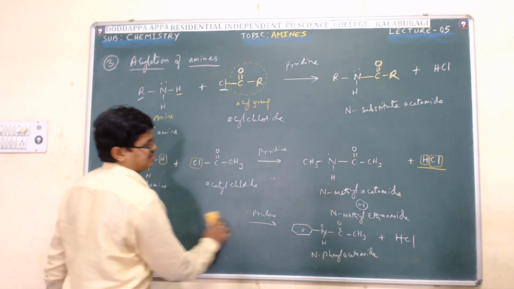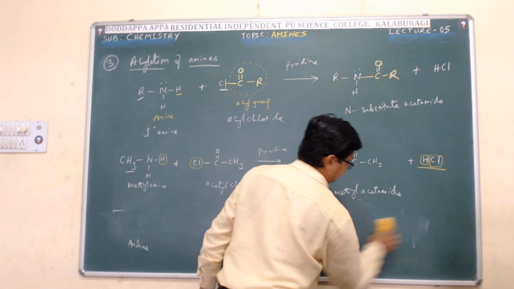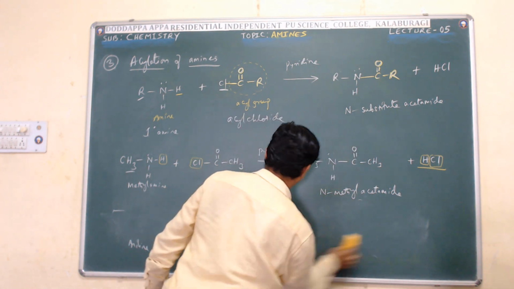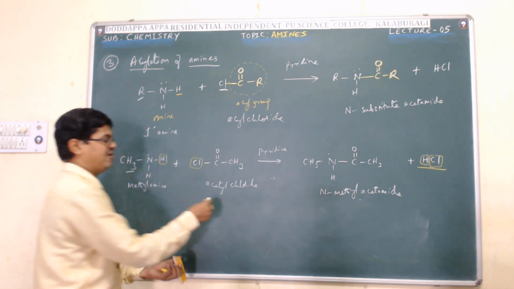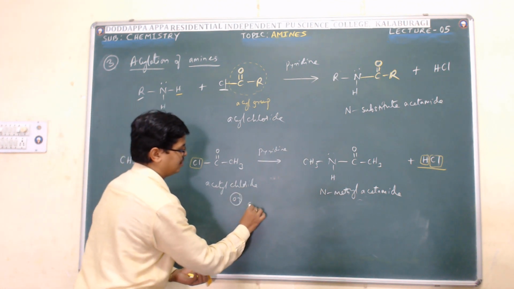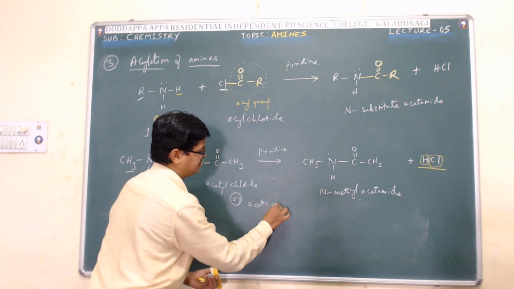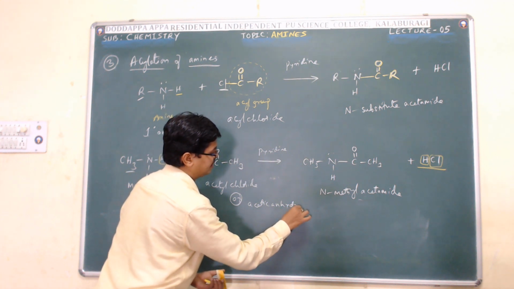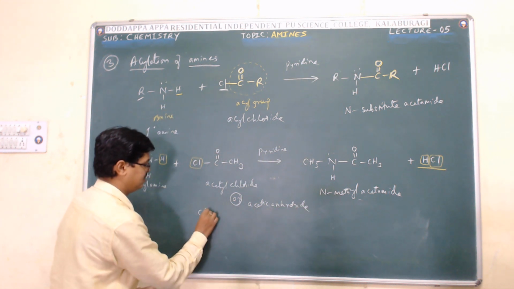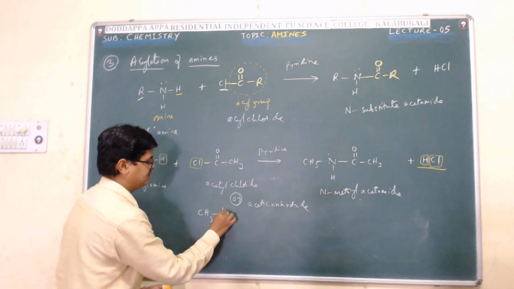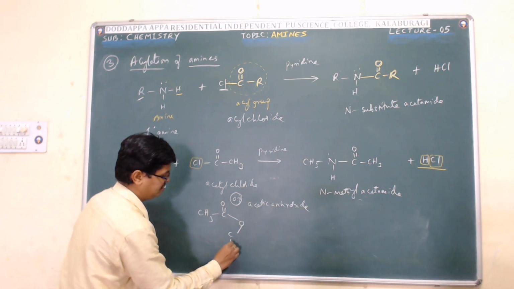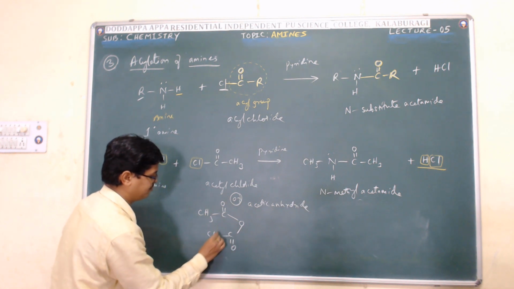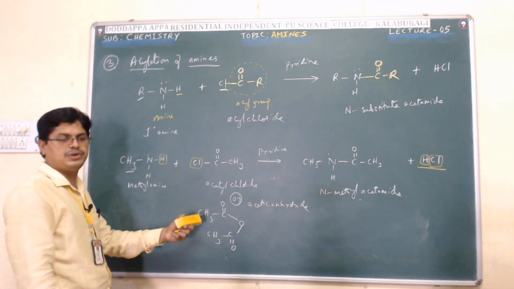In the place of acyl chloride, you can use acetic anhydride also. We can add the acyl group in the form of acetic anhydride. That is CH3 C double bond O, O, C double bond O CH3. Even we can use acetic anhydride.